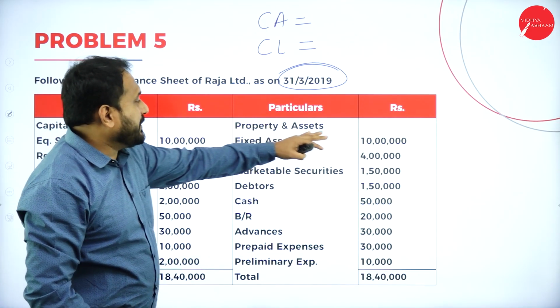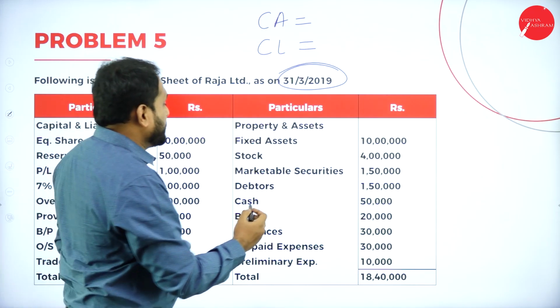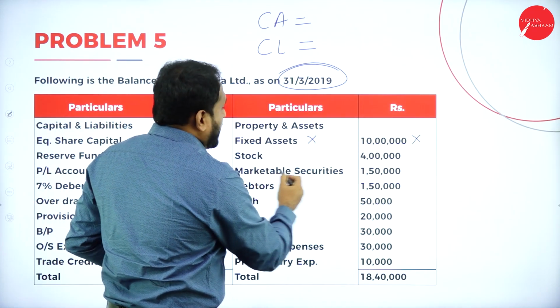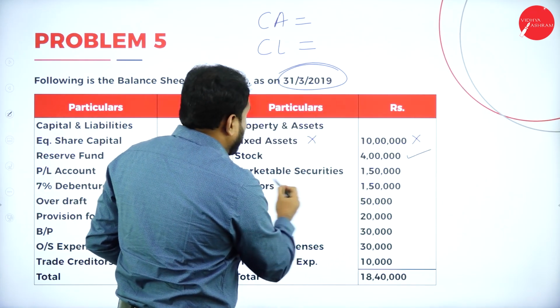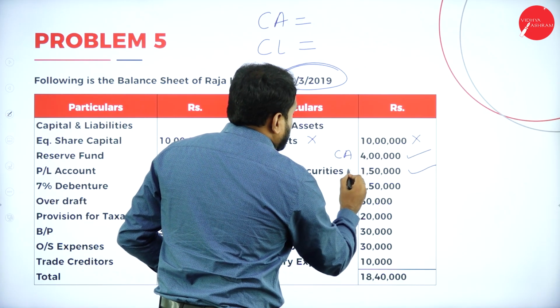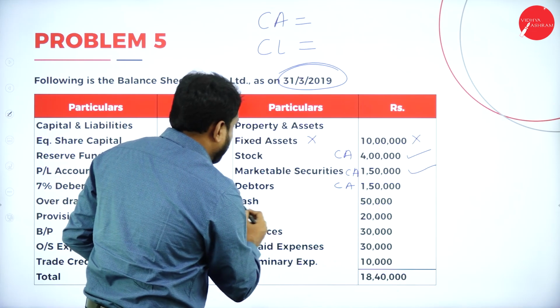So here property and assets is what they have given. Fixed assets, will you calculate? No. So this is not there. That means this is also not there. Now stock, yes, it is a current asset. Marketable security, current asset. So we'll write here current assets. Then debtors, current assets. Again cash.